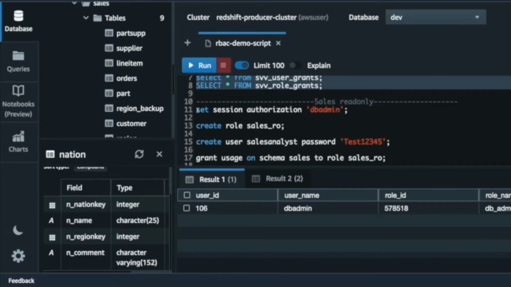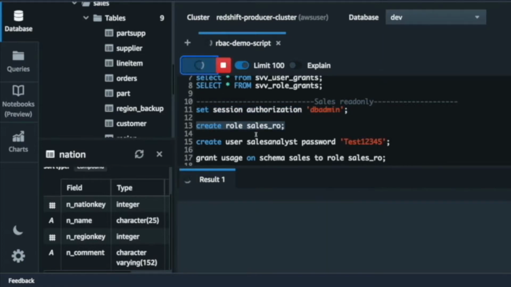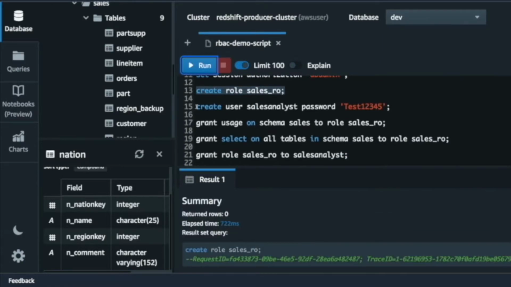So let's get started with creating the first role, which is a sales read-only role. This will be assigned to a sales analyst. So they only need select permission to perform certain analytical queries. And let's go ahead and create the sales_RO role. And then let's create the sales analyst. And finally grant the usage on schema sales to role sales_RO.